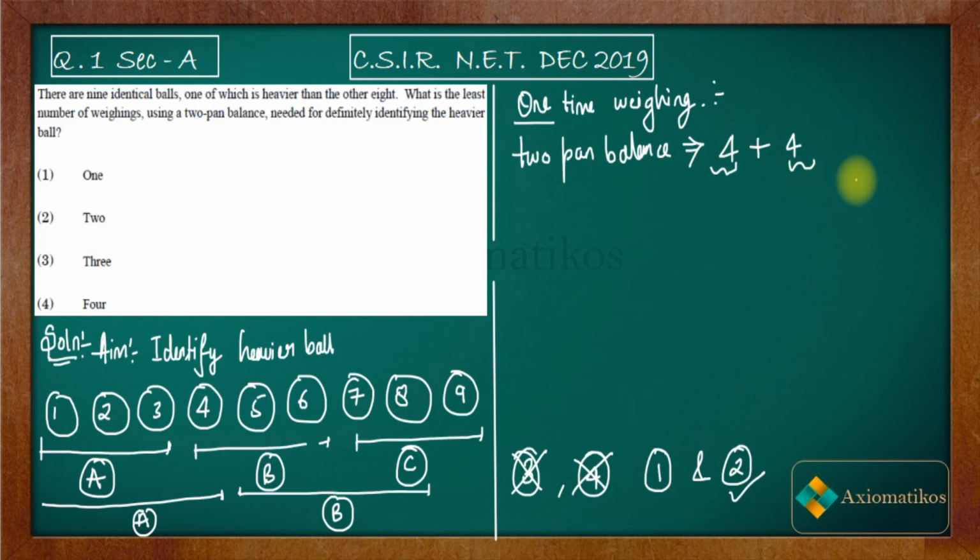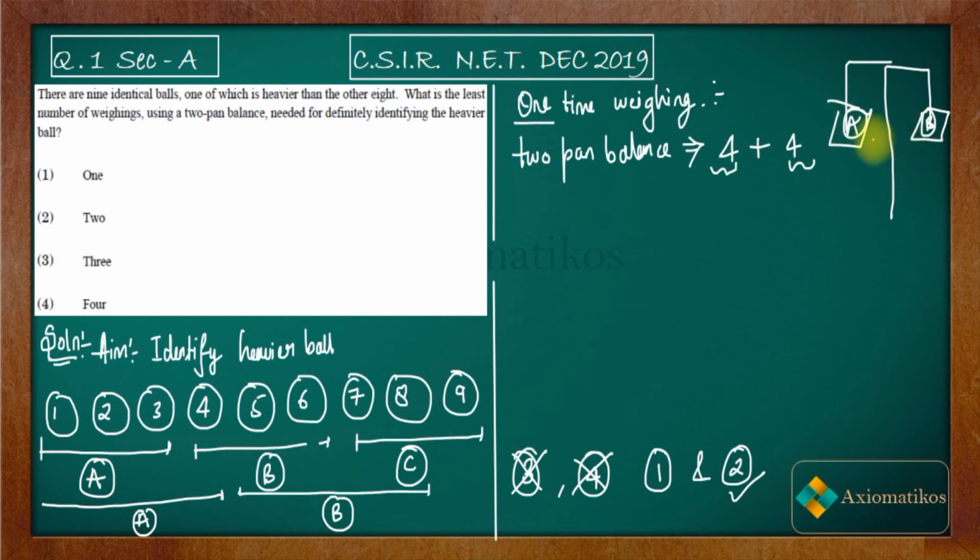So let us say this is your pan. Now you placed this set A, which consists of balls 1, 2, 3, 4, and let us say this is set B, which consists of balls 5, 6, 7, 8. Now let us say both have the same weight.